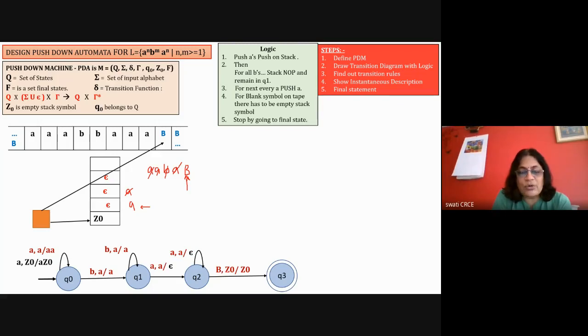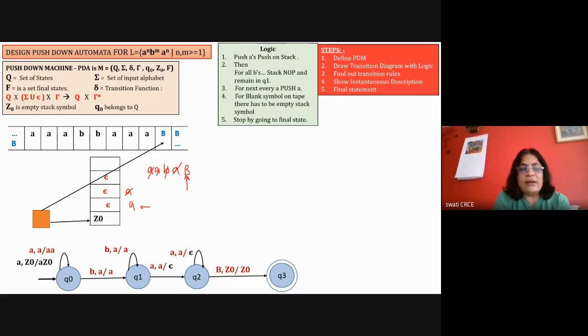Capital B with Z0 is the rule which we have defined, but now it has got stuck in the state where it is trying to find a rule for capital B with small a, and it is not going to get that rule because that rule is not defined. So it remains in Q2 only, and it does not understand what to do ahead, and it goes into the halt state. It has gone into the hang state, and then we assume that the string is rejected by the machine because our string is not correct.